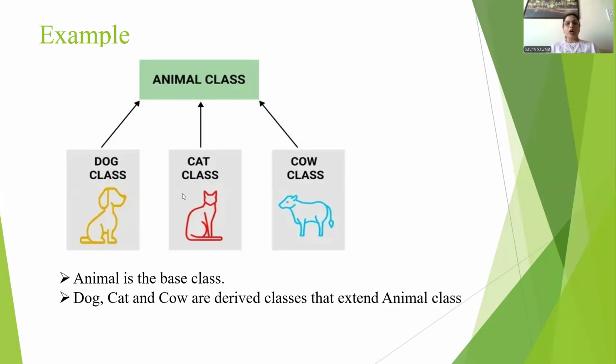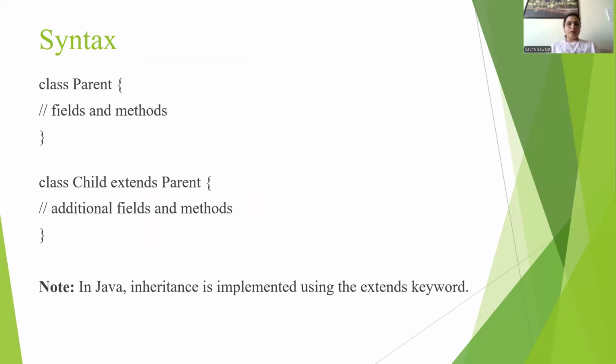So these all are the child classes. The parent class is also called a superclass, and the dog, cat, and cow classes are called child classes, subclasses, or derived classes.